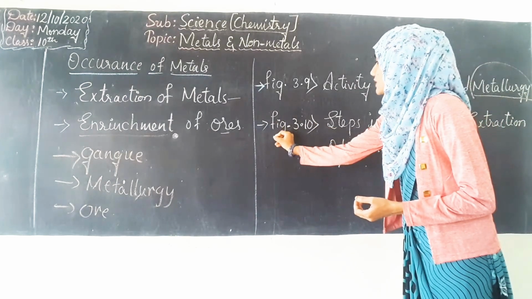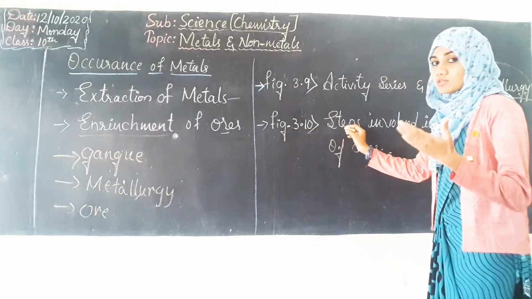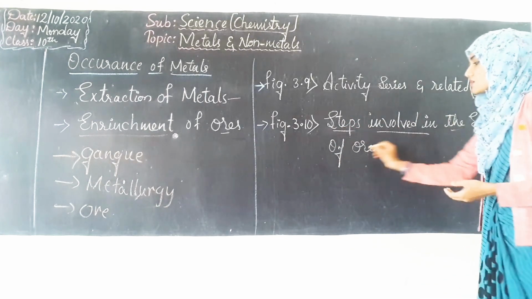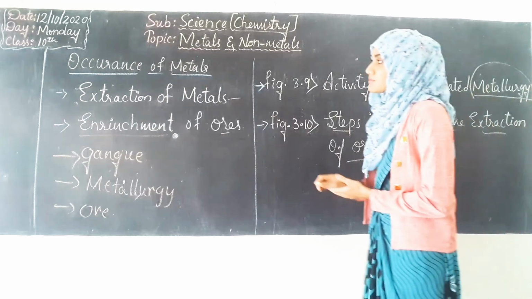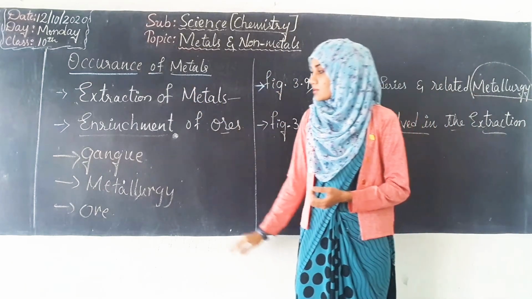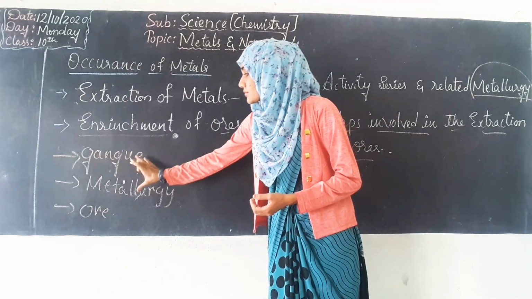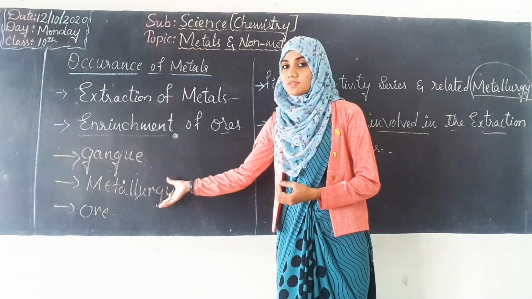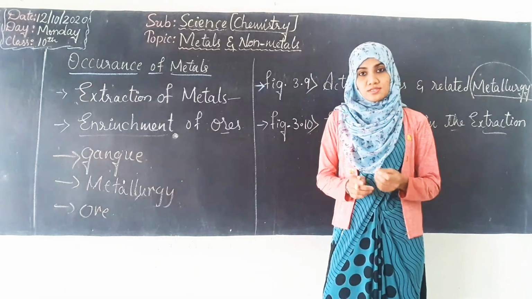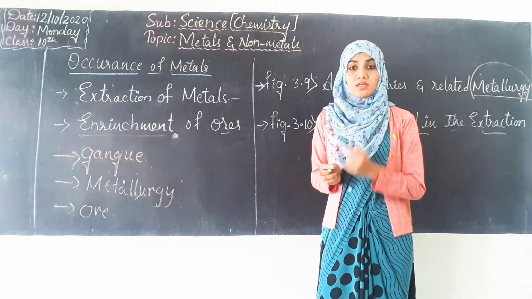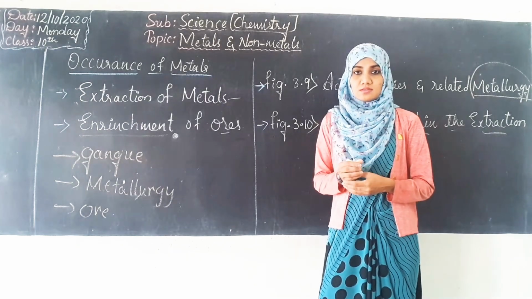Figure 3.10 is a flow chart which shows the steps involved in the extraction of the ore. Now we shall see in detail about these two steps and also about the terminologies, what is meant by these terms, through this video. Note all the important terms and everything that will be shown in these slides.